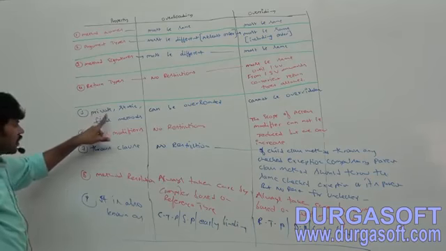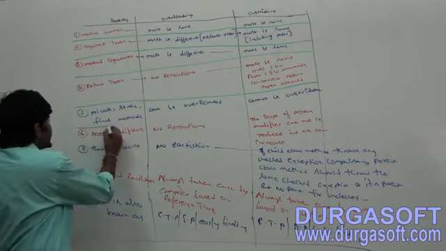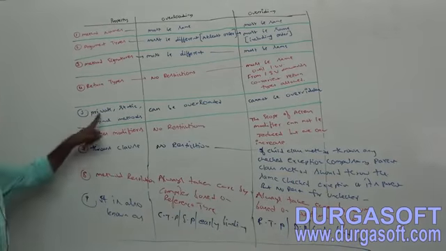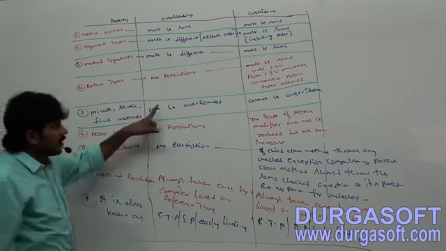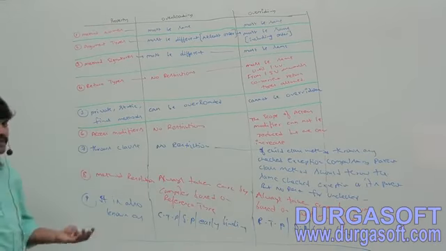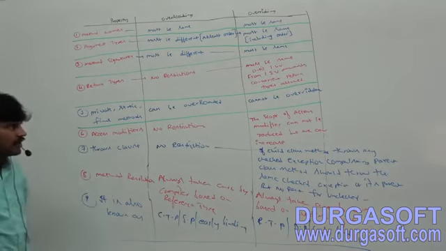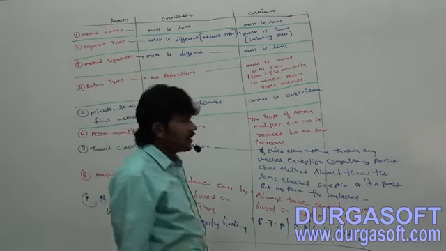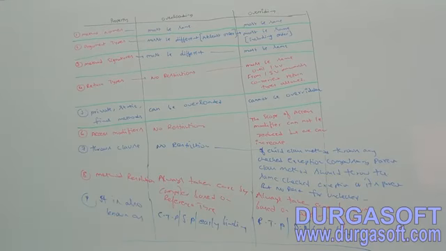Next one, private, static, final methods. Private, static and final methods can be overloaded. So happily we can apply the overloading concept for a private method, static method and a final method. On the other side, they cannot be overridden.